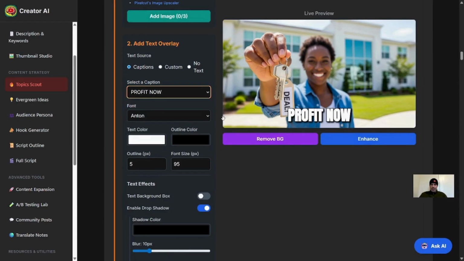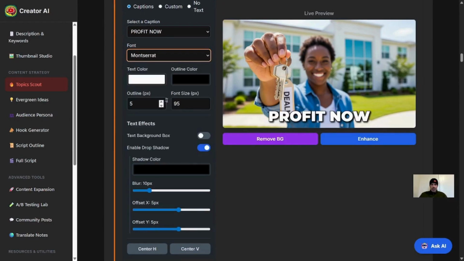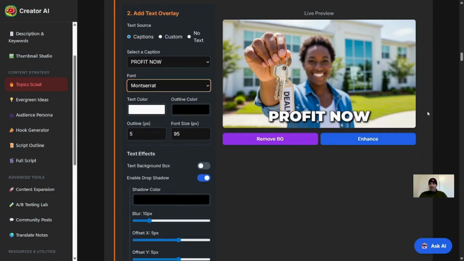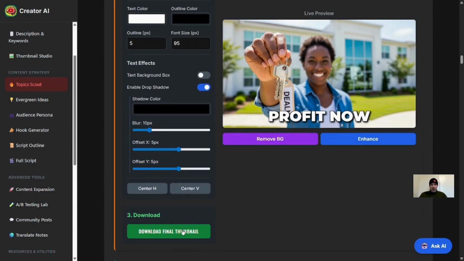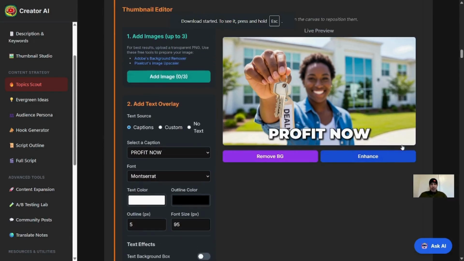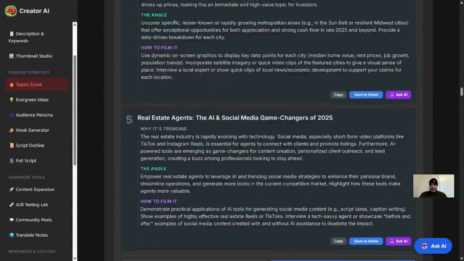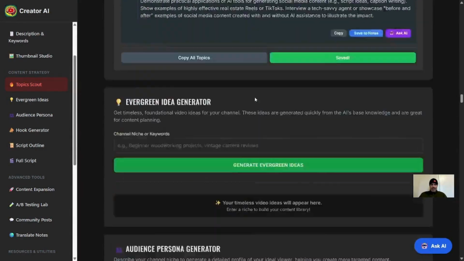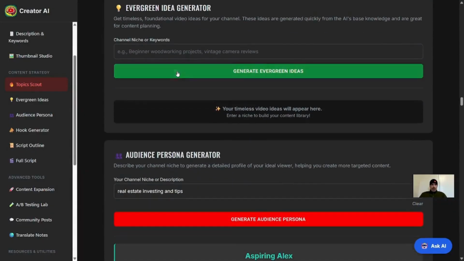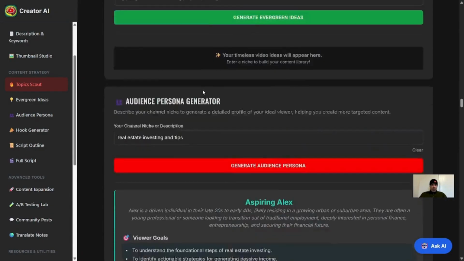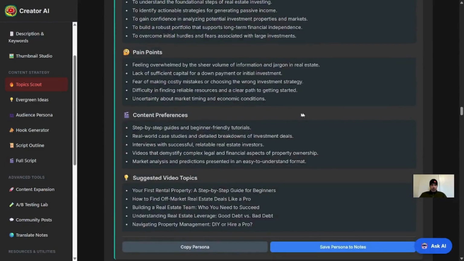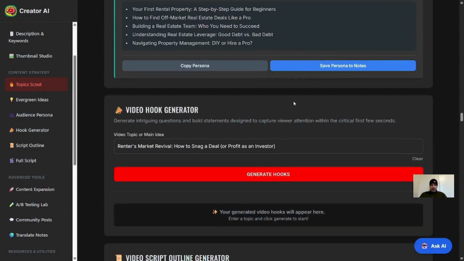You can change this to have some suggested captions, change some of the text here. So this gives us everything we need for our thumbnail. You can download that as well. If you want to add your own image on top of this, like your business logo, you can add an image here. So we have our thumbnail, we have our topics here. Let's go ahead and save all of these topics. Here's some other tools that you can check out as well. But for this example, we're just looking at this real estate package.